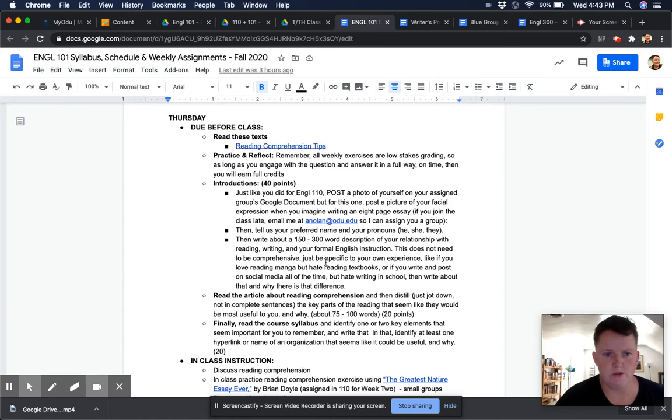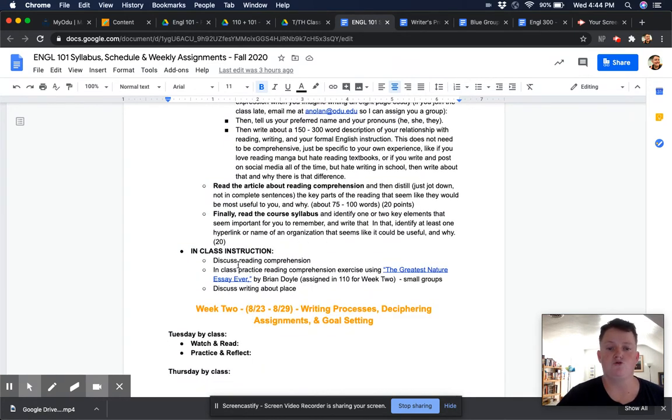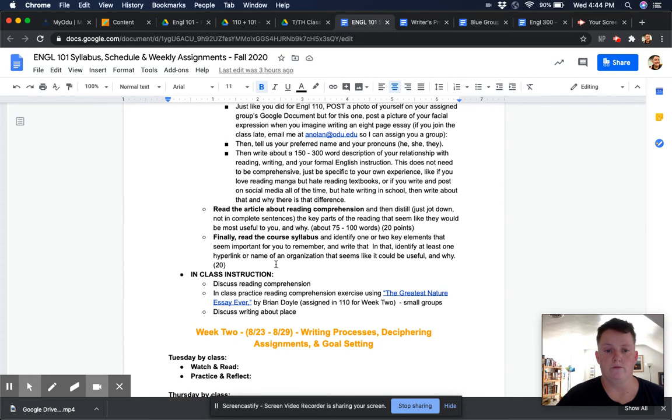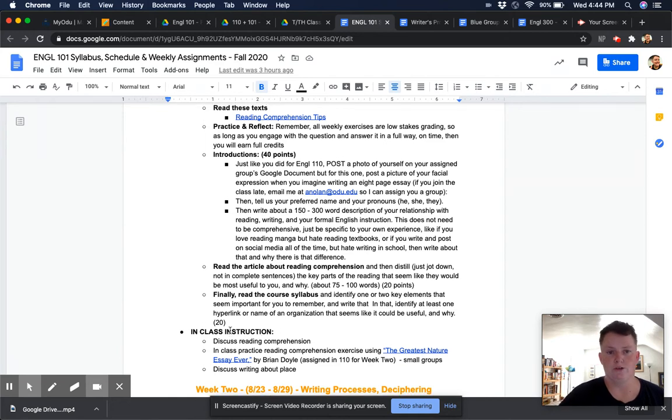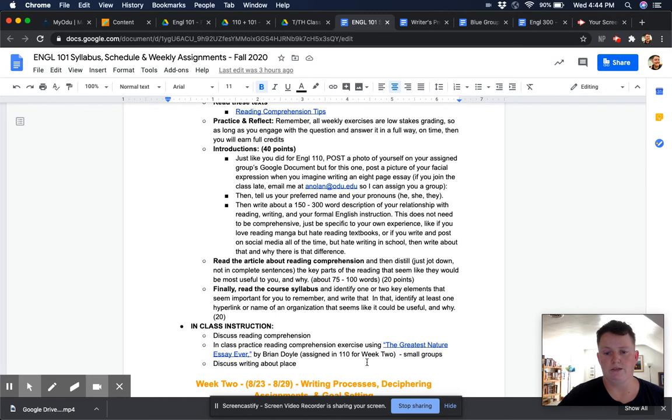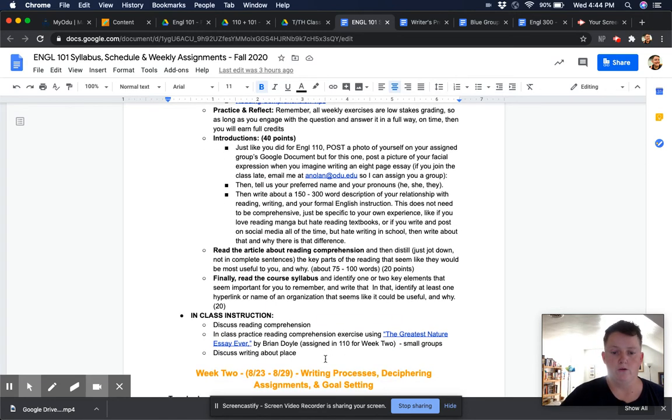Then for Thursday, this is the homework they have due for Thursday. And so again, I just embed whatever I want them to read directly in there. And then I give them the instructions of what I want them to actually post about, and then the in-class instructions for Thursday are as such, again with the hyperlinks all there. So it's really easy to use. All right, so that's the basic way of how that looks.